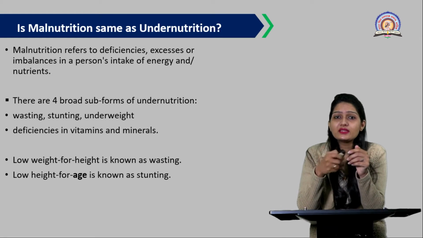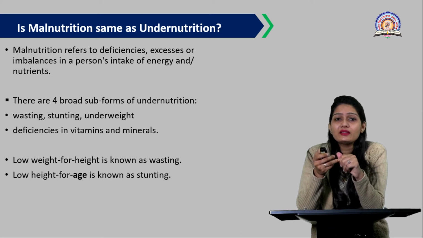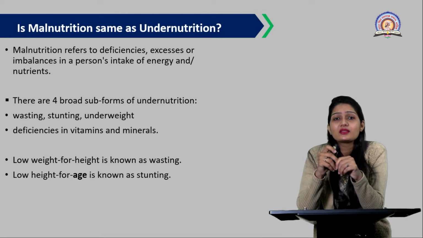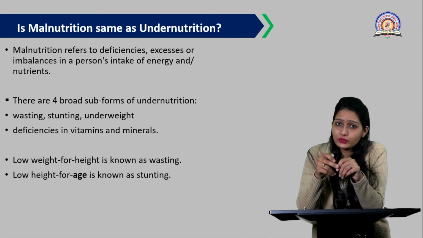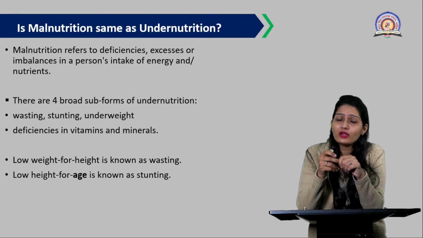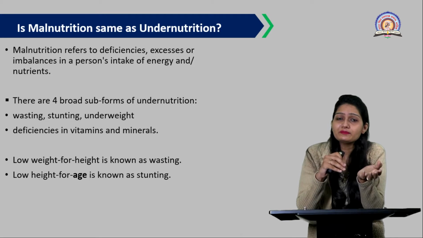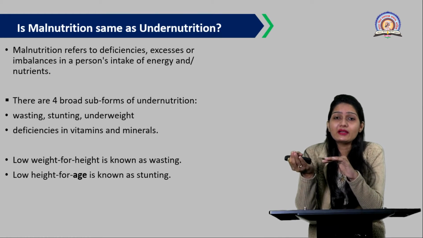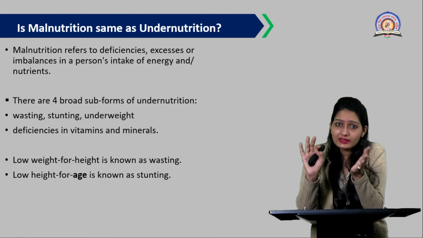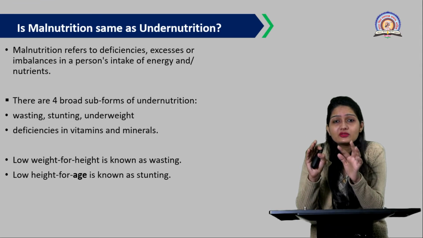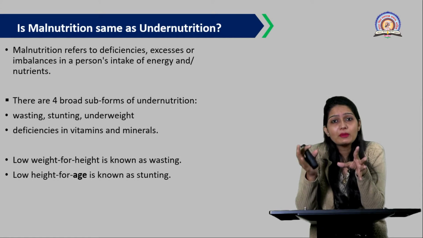Okay, and we are discussing undernutrition and malnutrition. Malnutrition refers basically to the deficiencies, excess or imbalance in a person's intake of energy and nutrients. So malnutrition is basically what? Whatever food we intake, it is either in excess quantity or in less quantity. That is the imbalance of food intake, protein intake, or energy or calorie intake, you can say. So this imbalance between excess intake and less intake generally leads to malnutrition.